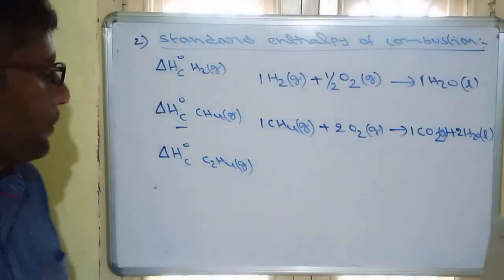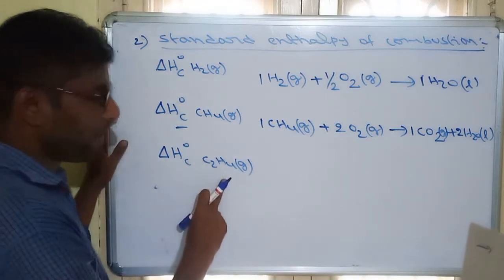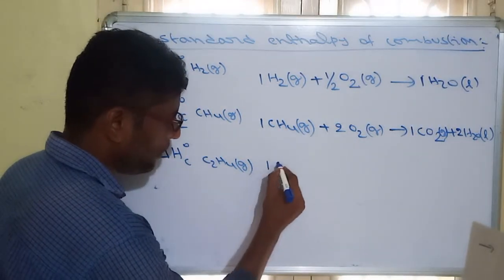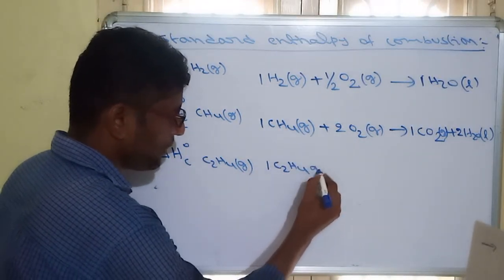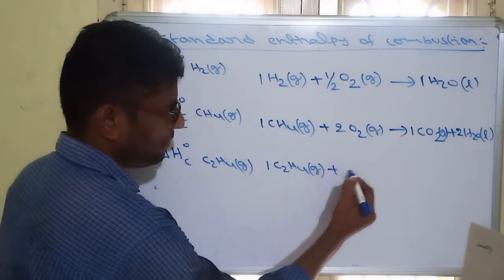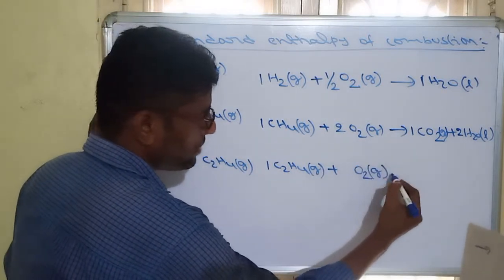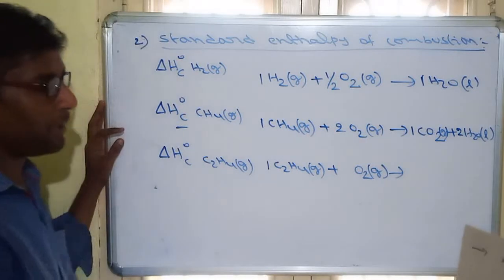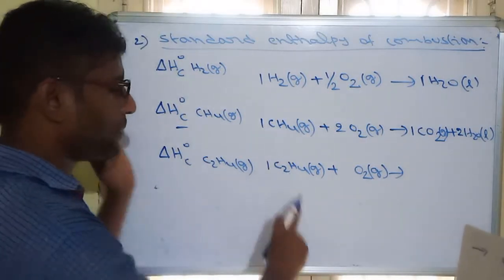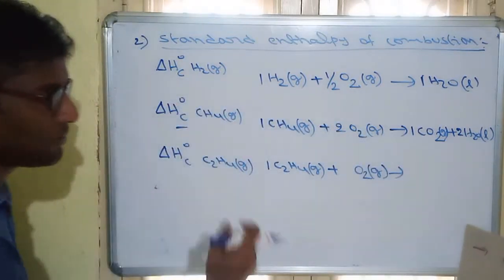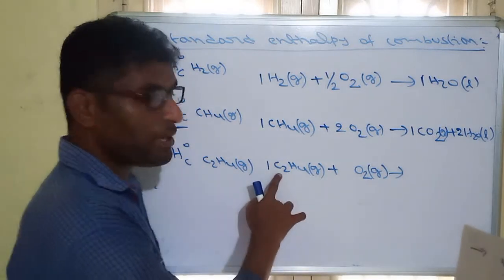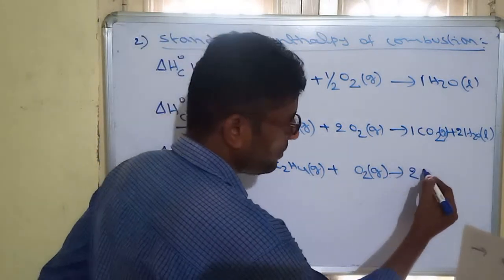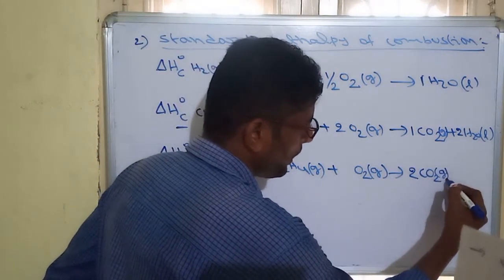So what we have to do? This must be 1 mole of C2H4 gas, on combusting with oxygen to produce carbon dioxide and water. Any hydrocarbon on combustion produces CO2 and water. But how many carbons are there? 2. So there must be 2 CO2 gas.